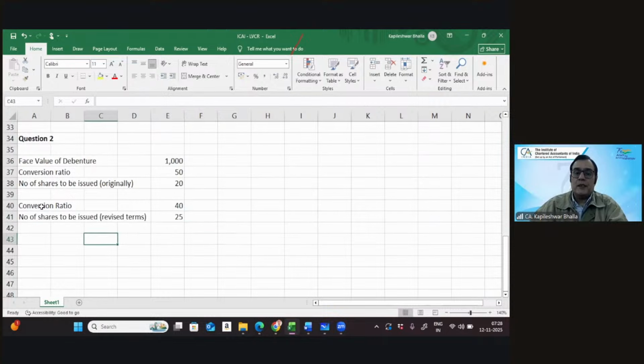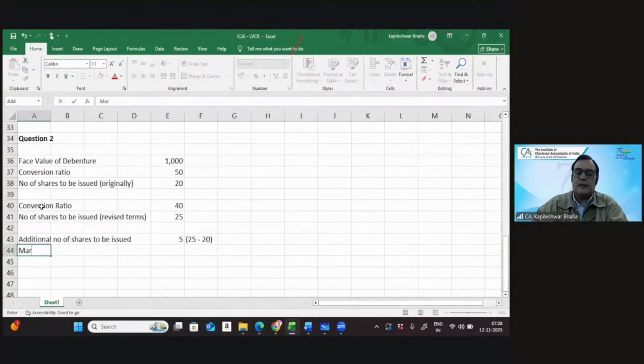So we can work out the additional number of shares to be issued, and that's going to be 5, which is nothing but 25 minus 20.